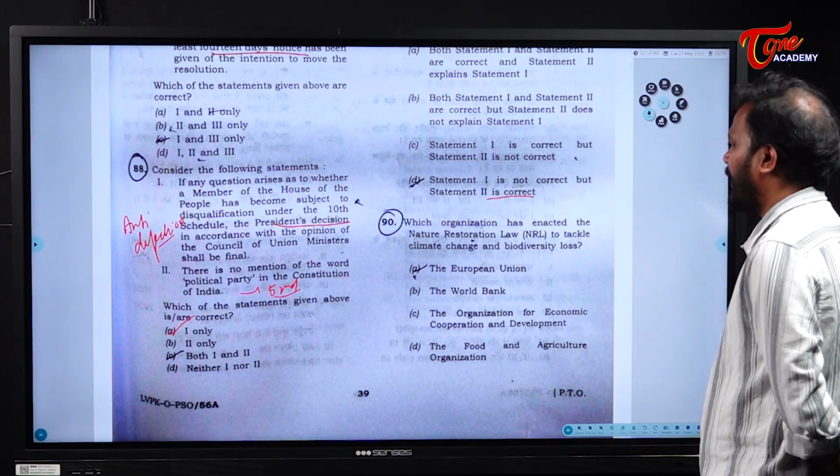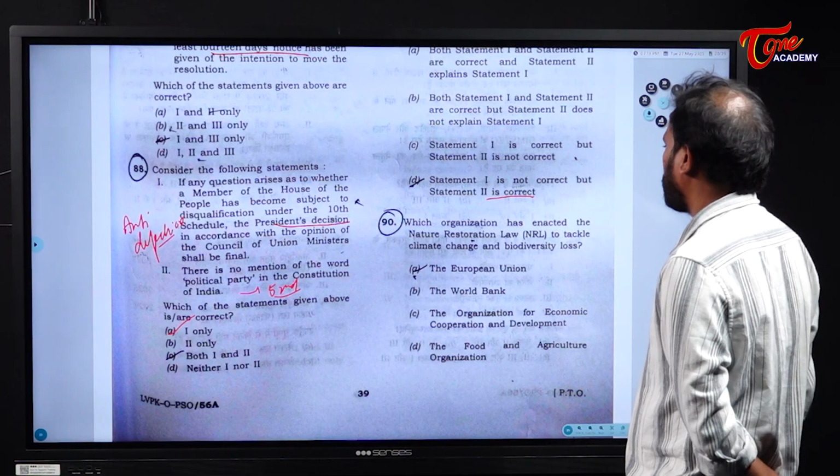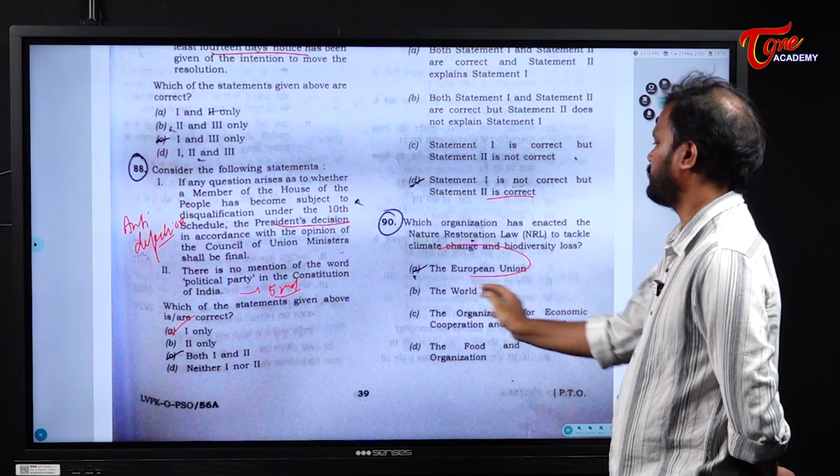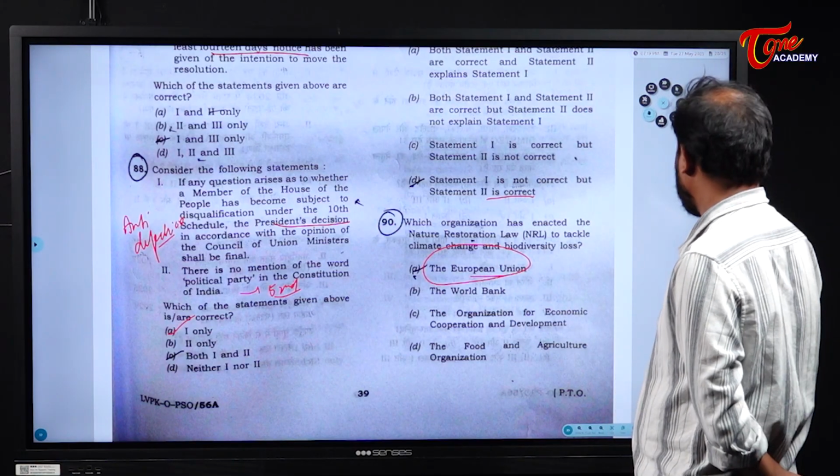Next. Question number 90. Which organization has enacted nature restoration law to tackle climate change and biodiversity? It is the European Union. Direct question. Clear? Next.